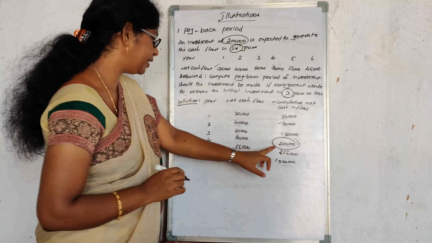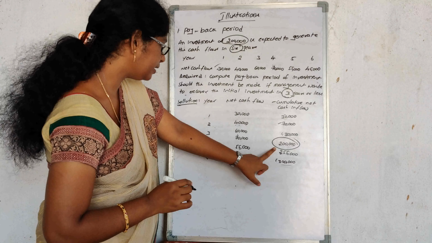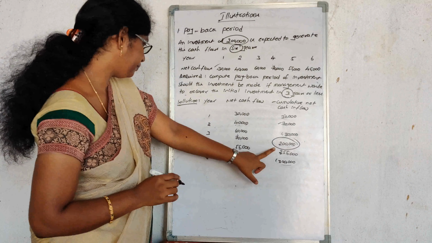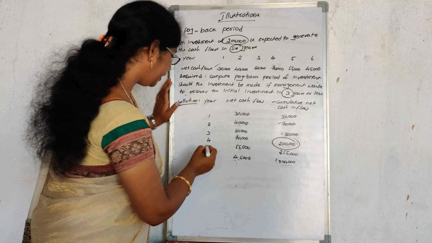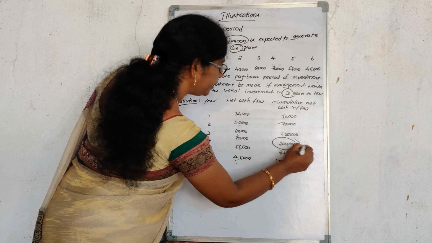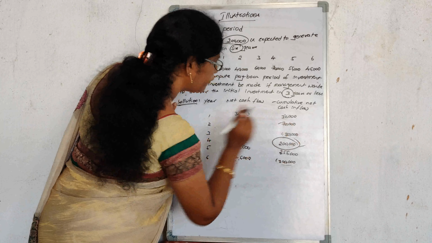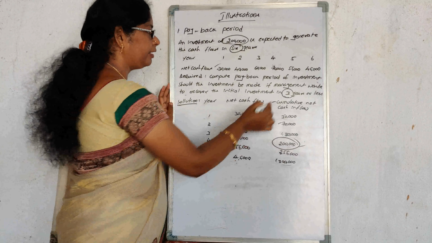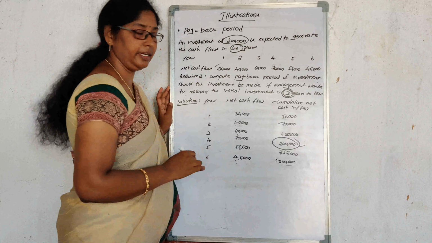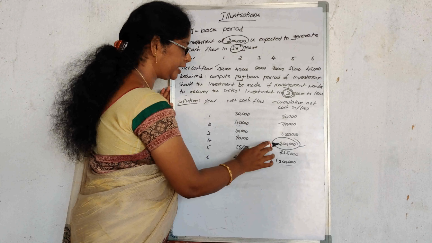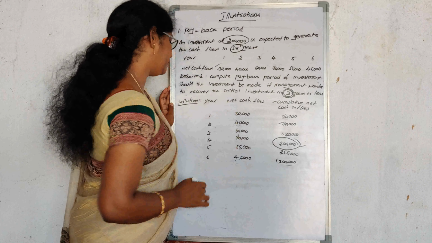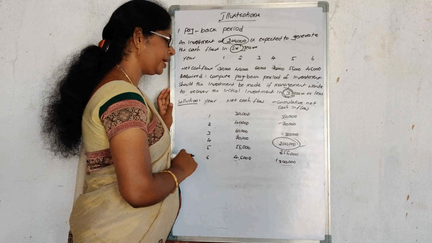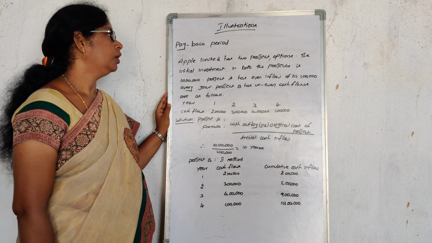2 lakhs will be reached here, in the 4th year. The amount will be recovered in the 4th year: first year, second year, third year and 4th year. But the target is 3 years, and the amount is recovered in the 4th year. So that's why the project should not be taken into account.